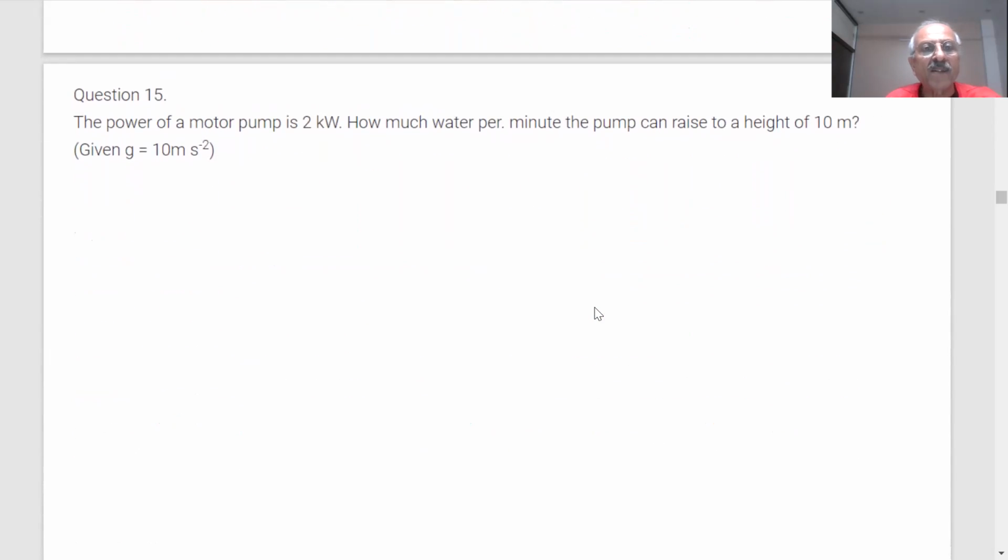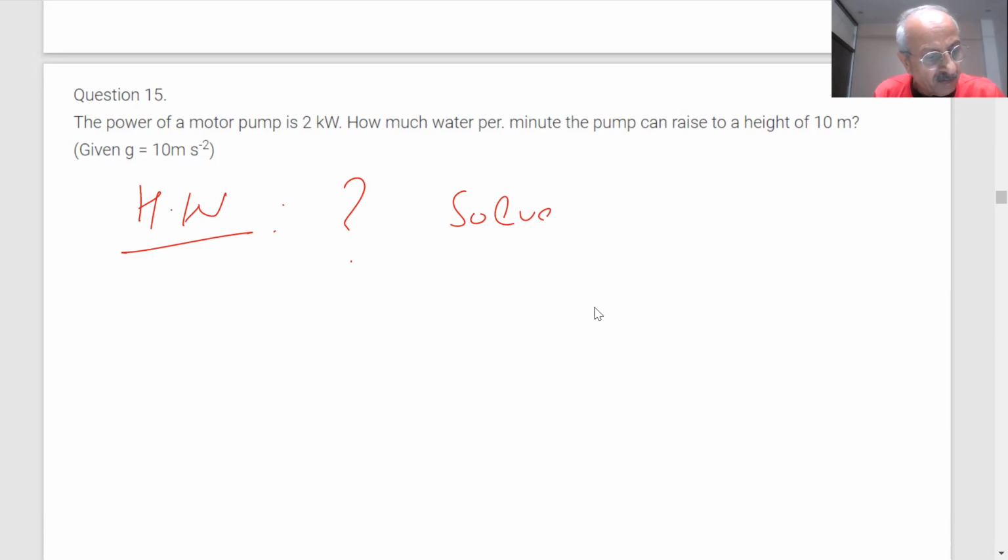Another question is coming. The power of a motor pump is 2 kilowatt. How much water per minute can the pump raise to a height of 10 meter? This will require some calculation, students, so this is homework. You can solve this and we'll discuss next time what your answer is. You can take power as 2 kilowatt, apply the formula, and then find the answer.